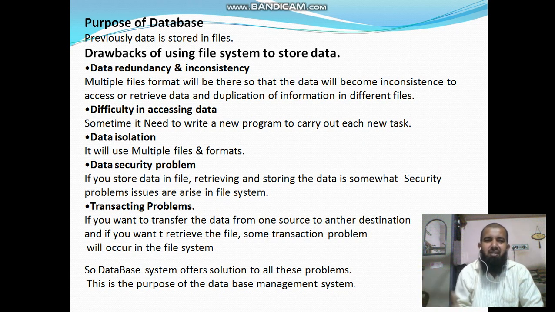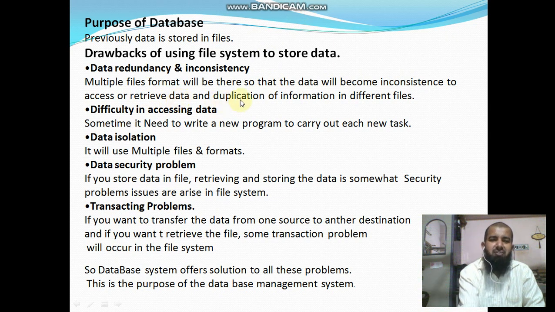For example, in Excel there is the XLS format, XLSX is one more format, and there are different file formats, so the data becomes inconsistent to access, retrieve or open.